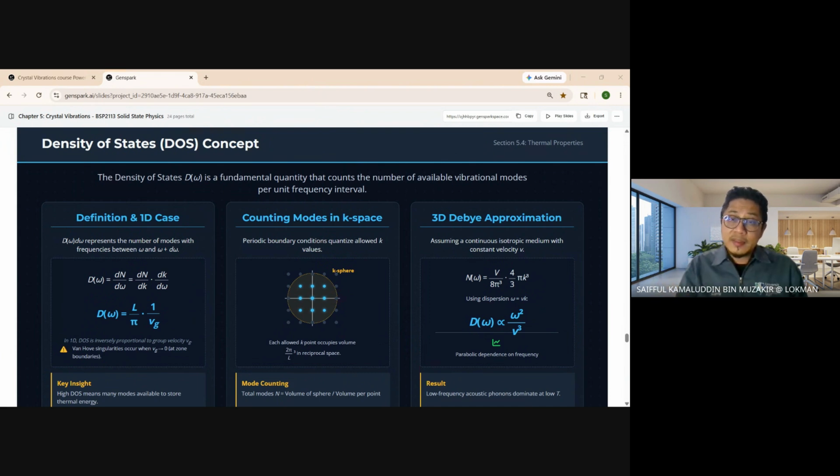The vibrational state that we mentioned in the previous slide, okay, density of states will tell us how many vibrational states are there at any given frequency range. Contohnya, 1 Hz, mungkin ada 1 Hz macam ni, ada 1 Hz macam ni, ada 1 Hz macam ni, dan sebagainya. It will give us a number.